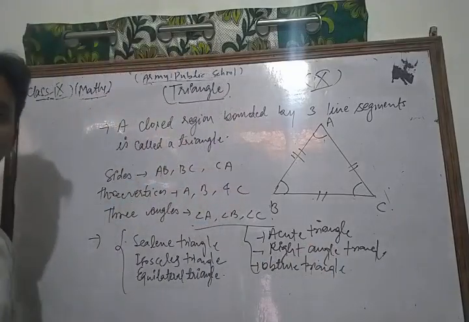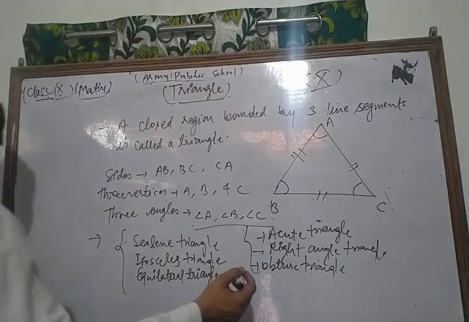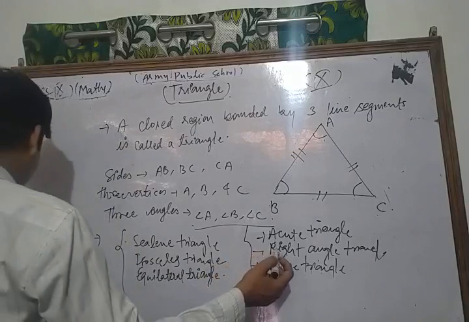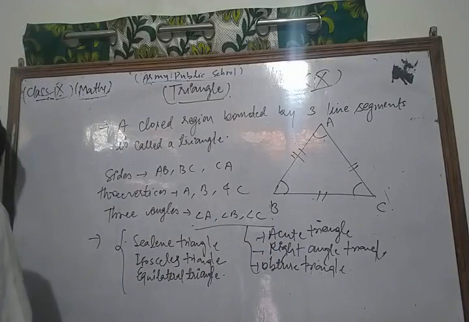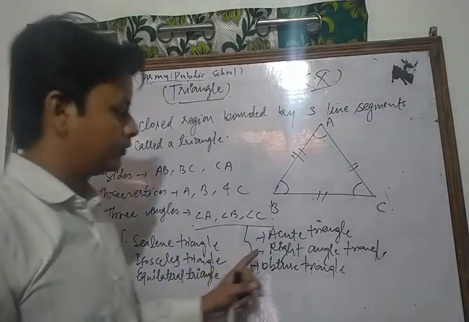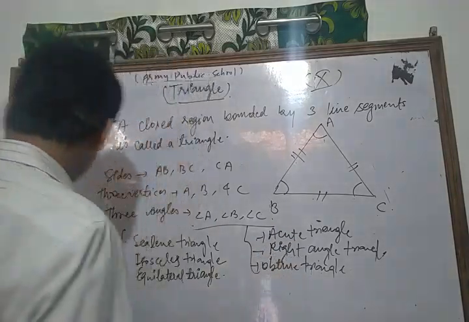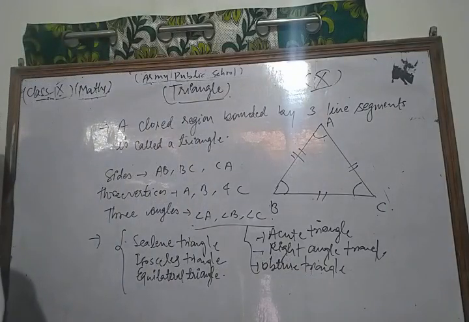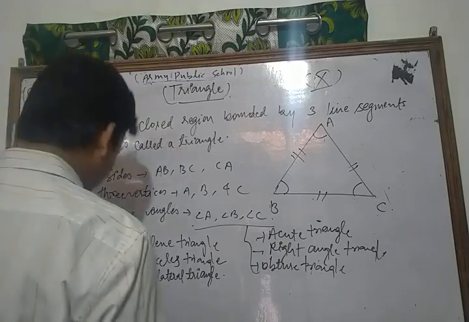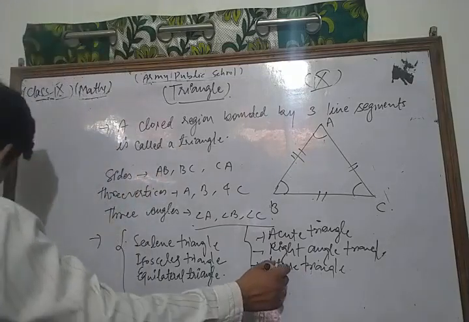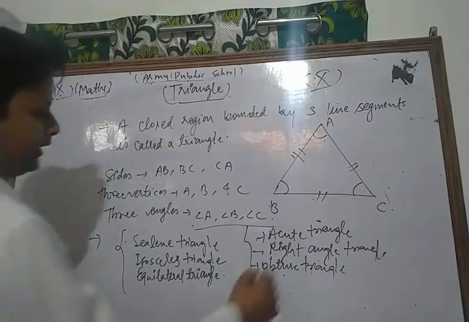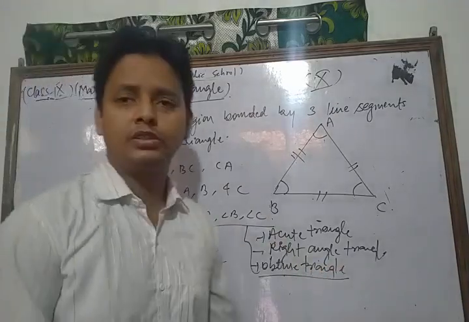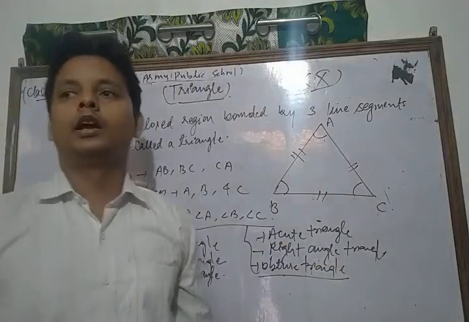And you know very well what an acute angle is. A triangle all of whose angles are acute, less than 90 degrees, is called an acute triangle. A triangle with one angle a right angle is called a right angle triangle. And a triangle with one obtuse angle is known as an obtuse triangle.